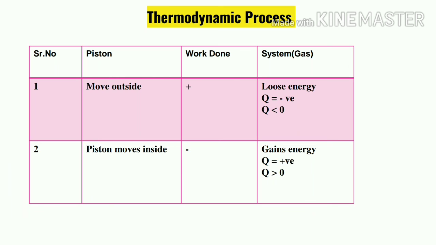Now over here is a short comparison. This is important not only for now but also for competitive exams. Whenever the piston is moving outside, work done is positive, so the system will lose energy. As the system is losing energy, Q is negative. It can be written as Q is smaller than 0. Similarly, when the piston is moving inside, work done is negative, so there is gain of energy. Total energy is positive, so it can be written as Q is greater than 0.